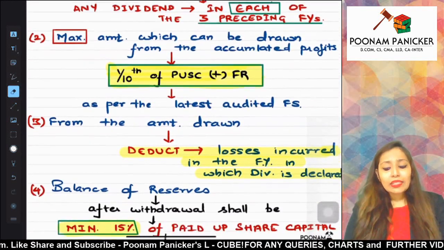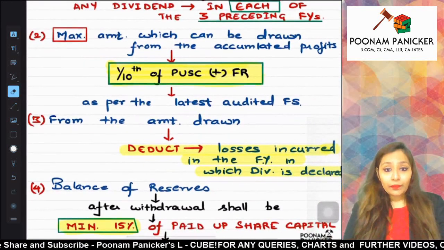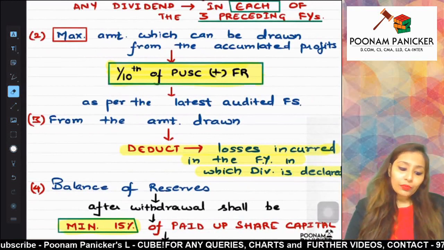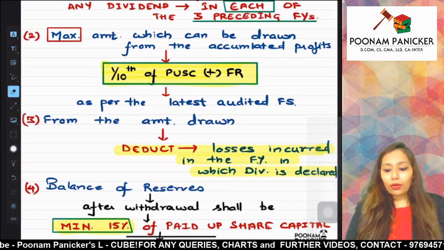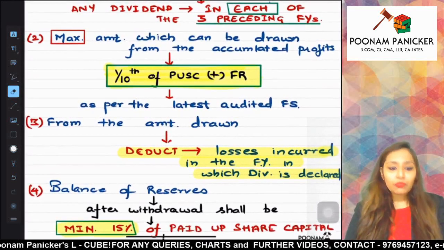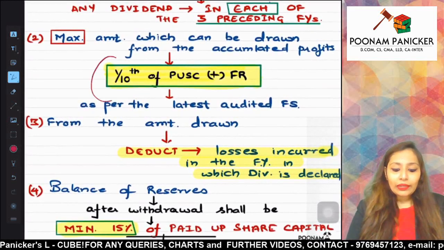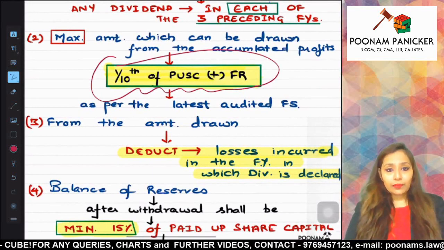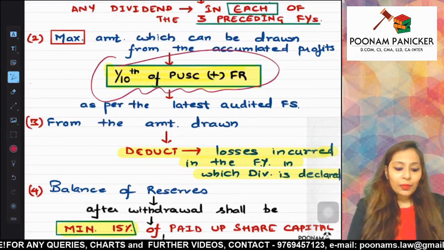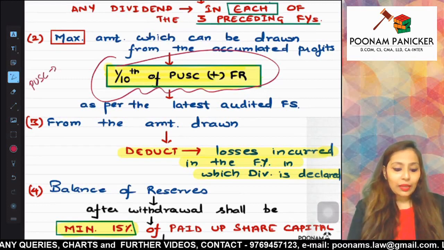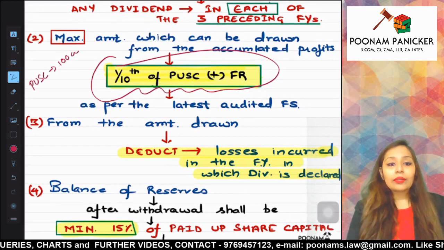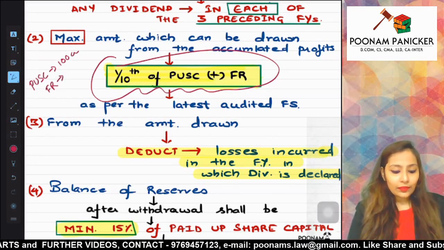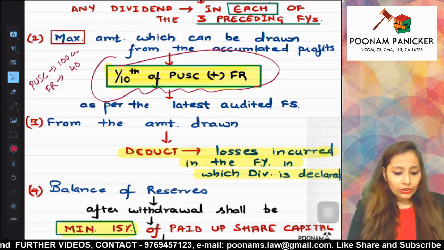what is the maximum amount which can be drawn from the accumulated profits. The maximum amount which can be drawn from the accumulated profits will be maximum 1/10 of the paid up share capital of the company and free reserves. Say your paid up share capital is 100 crore and your free reserves are say 40 crores.